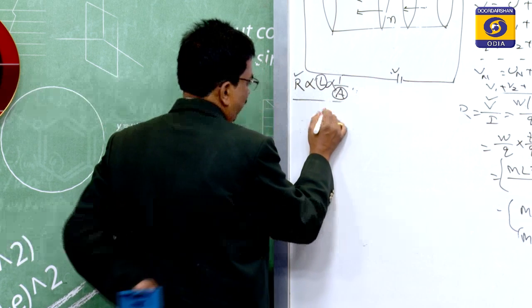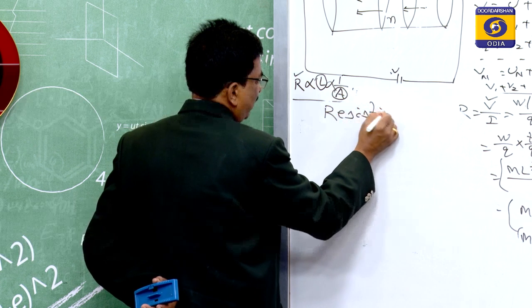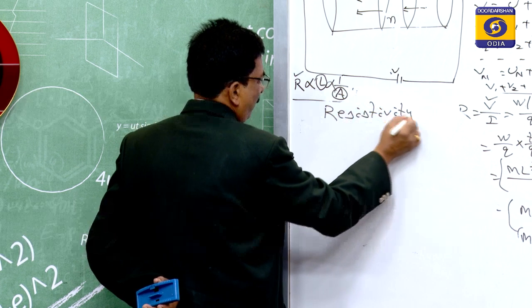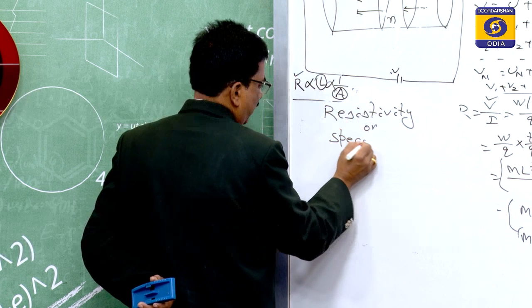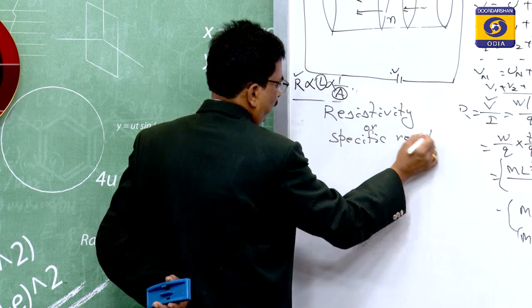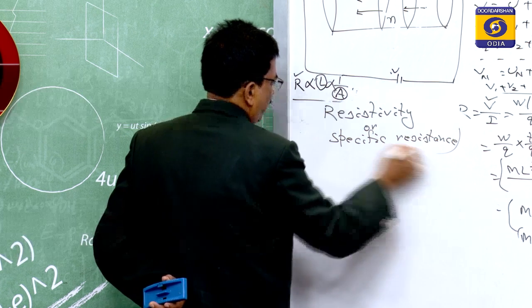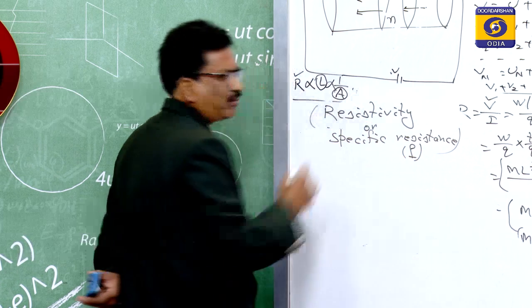Next term as per your syllabus is resistivity or specific resistance, which is symbolized as rho.